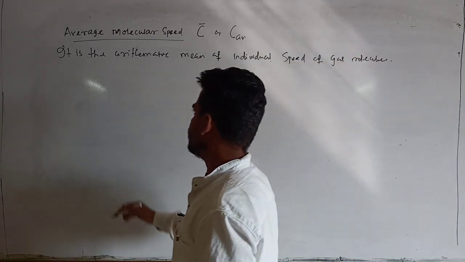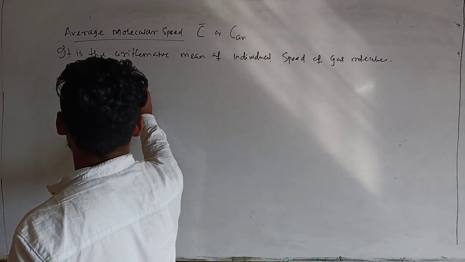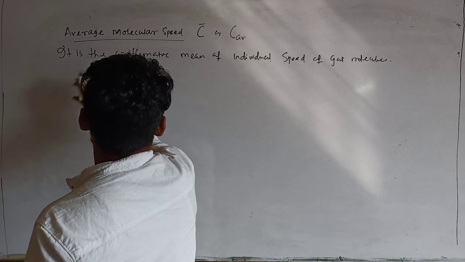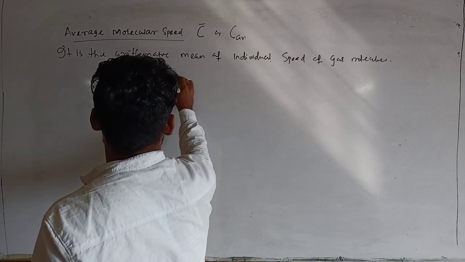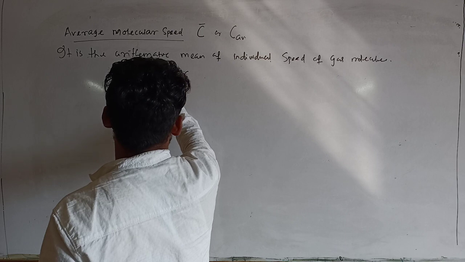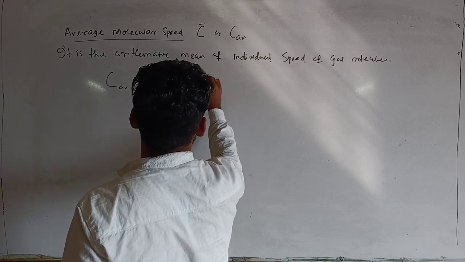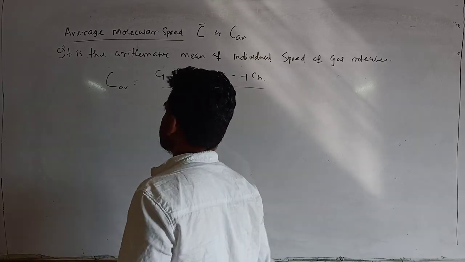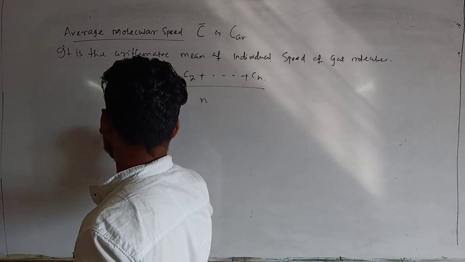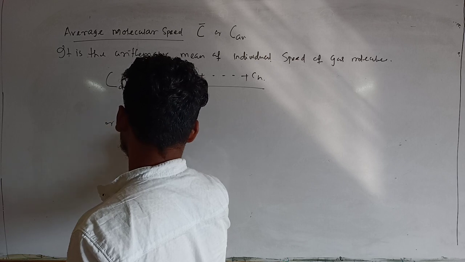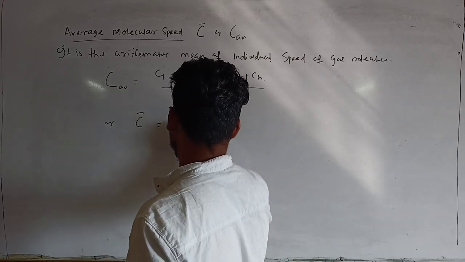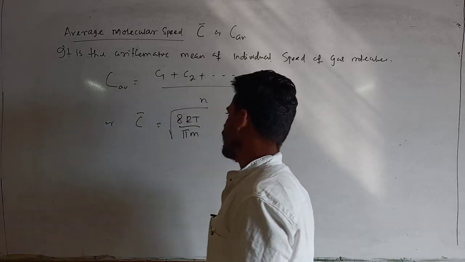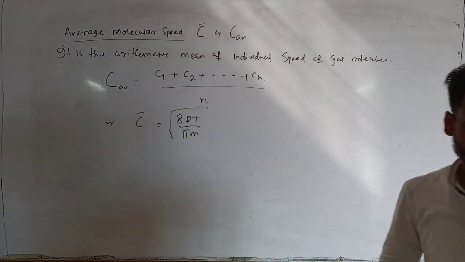Simply you can write C average as C1 plus C2 plus dot dot plus Cn upon n. Otherwise you can remember C average is root over of 8RT upon pi M.